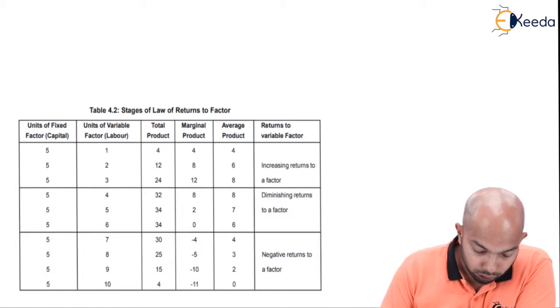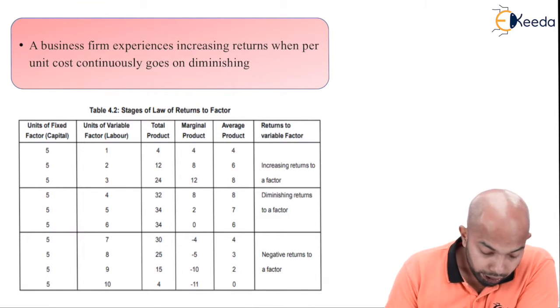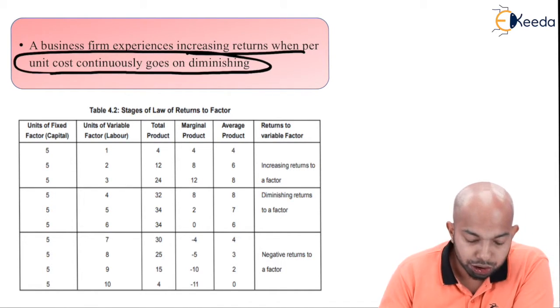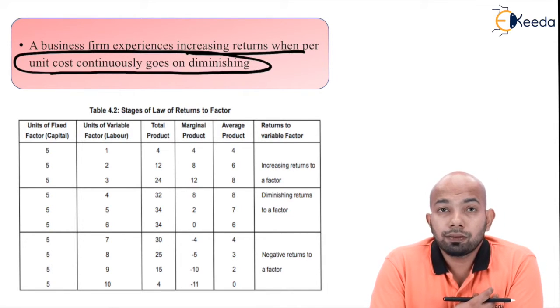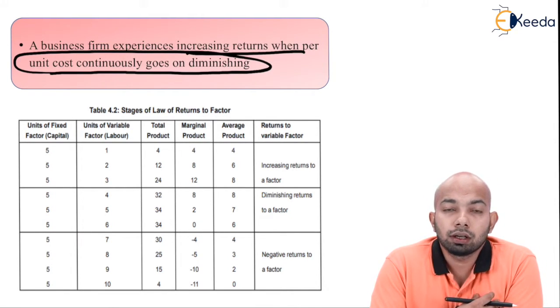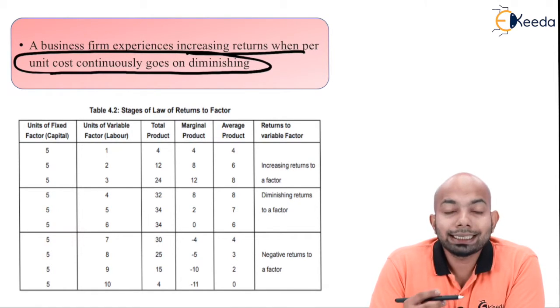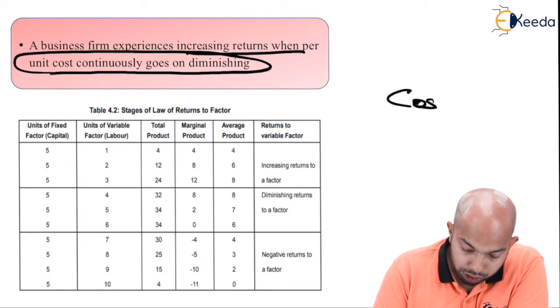Now this is the law of returns to factors that we are talking about. A business firm experiences increasing returns when per unit cost continually goes on diminishing. That means if the cost that I'm incurring is low, then my profits are higher. For example, let us take that this is the cost, this is the profit.